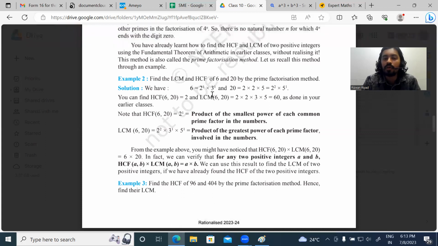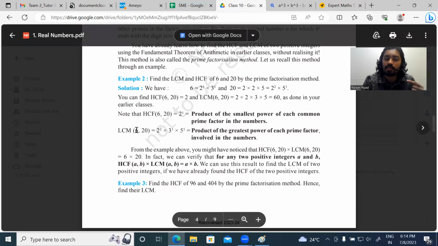Then you can see 3 raised to 1 in the prime factorized form of 6. This 3 you cannot find in the prime factorized form of 20, so you can take this 3 raised to 1, because you have to include all the prime factors. If you have 2 powers, you have to take the highest power. If you have 1 power in the first number, for example 6, and another power in the second number, for example 20, you have to take the highest one only. That you can see here in the case of 2 raised to 1 and 2 raised to 2. 2 raised to 2 is higher, so we have taken that.